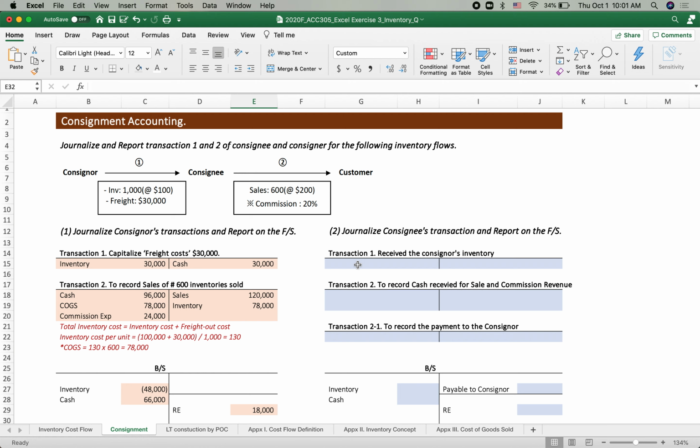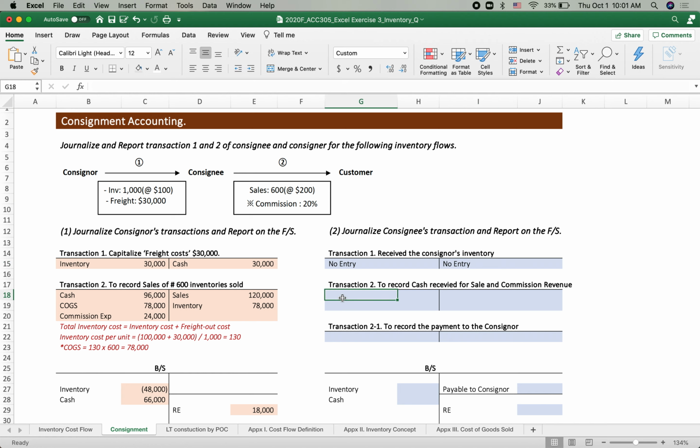It's just the transportation from the consignor to consignee. So there's no transaction related to the exchange of any money or value. It's just a different place, from the consignor to the consignee. So we don't have any journal entry. So no entry.